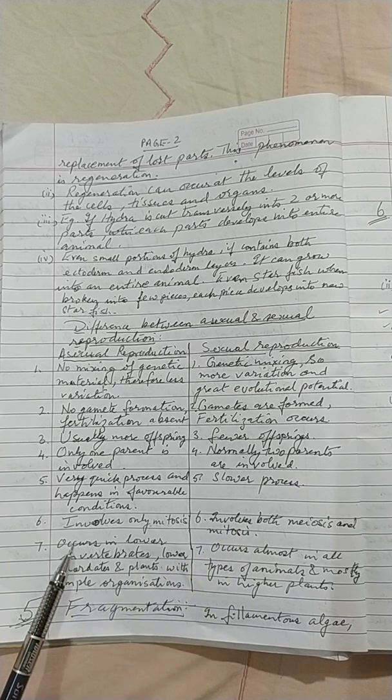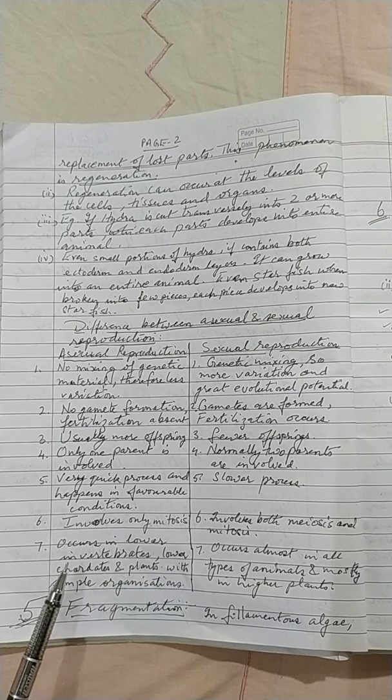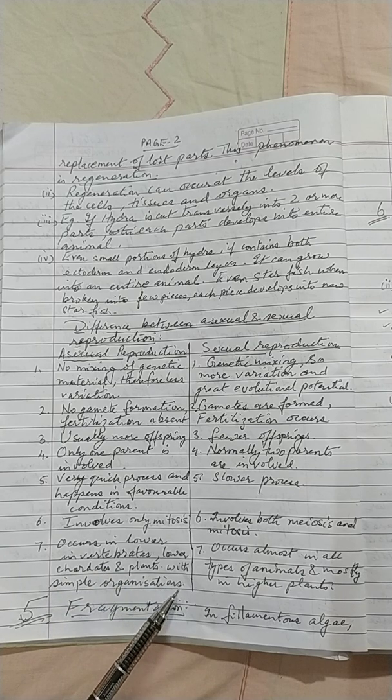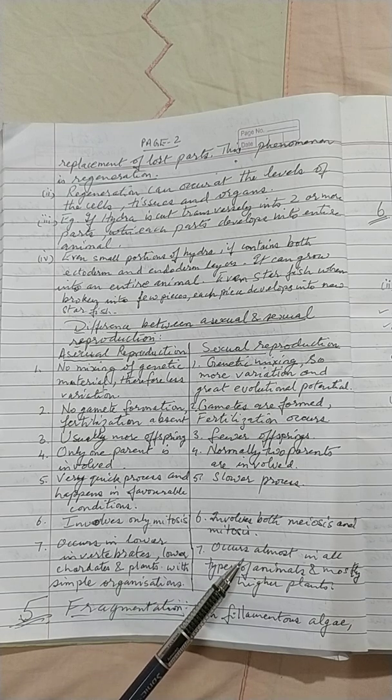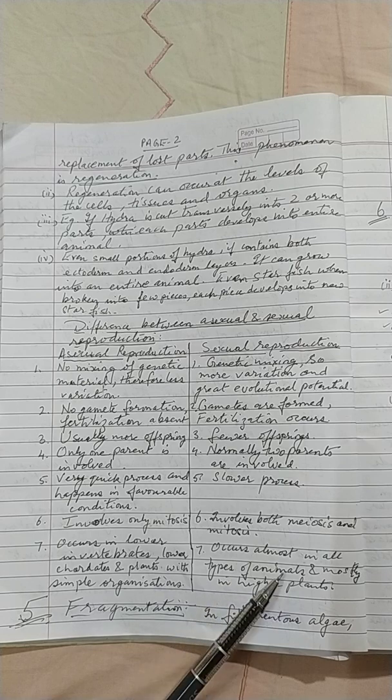Asexual reproduction occurs in lower invertebrates, lower chordates, and plants with simple organization, whereas sexual reproduction occurs in almost all types of animals and mostly in higher plants.